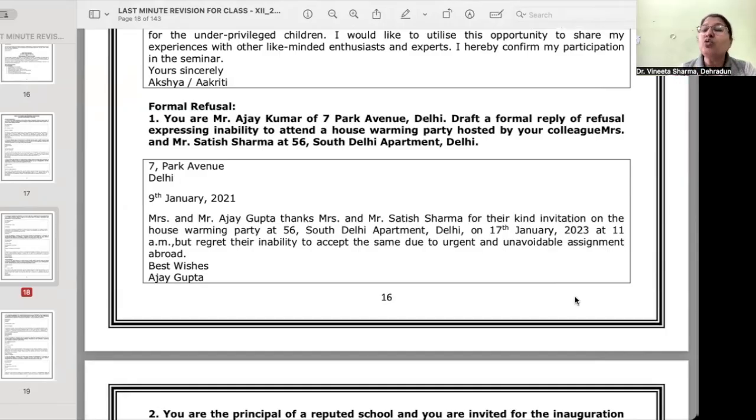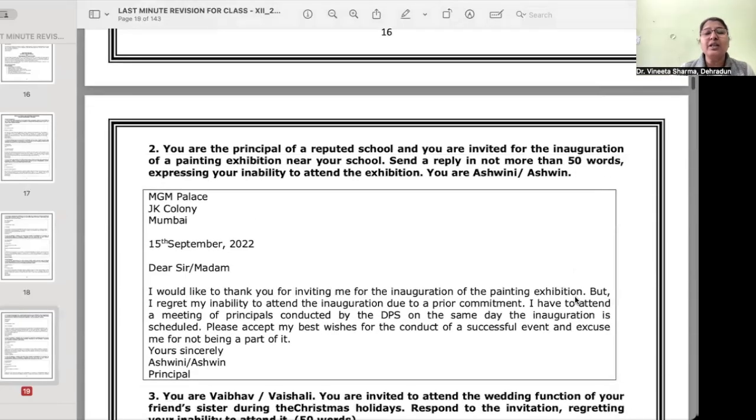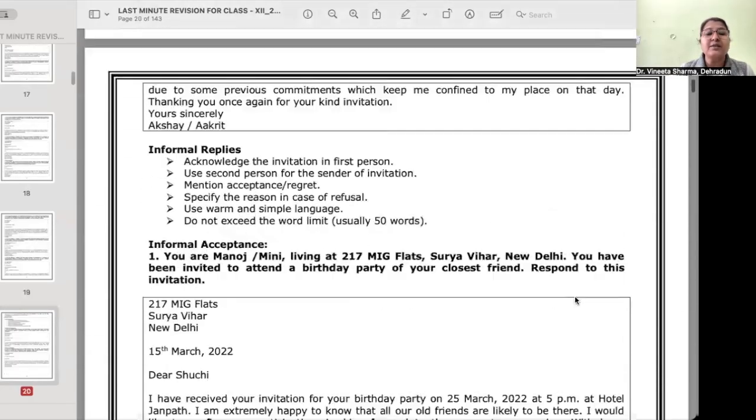See, one or two reasons you can, because you will never be given the reason in the question. You will only be asked expressing inability to attend the program. तो आप एक आध रीजन लर्न भी कर सकते हो. हाँ, you can learn them by heart and write that reason only in whatever question you get.